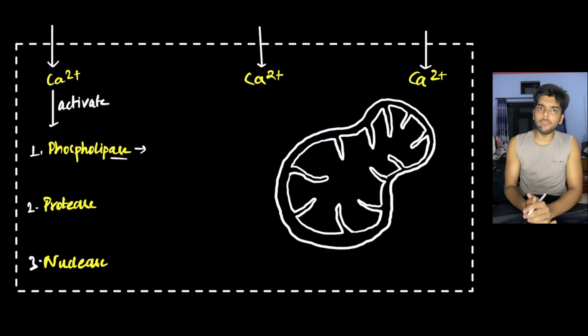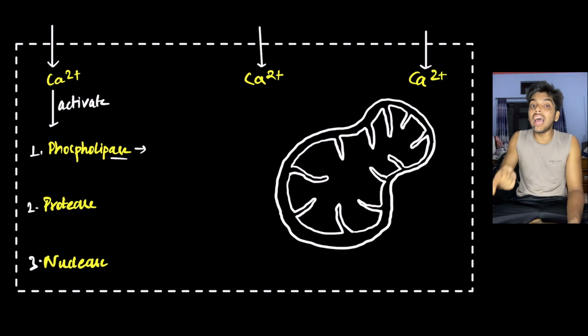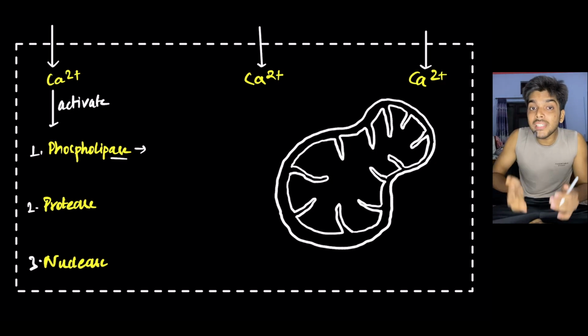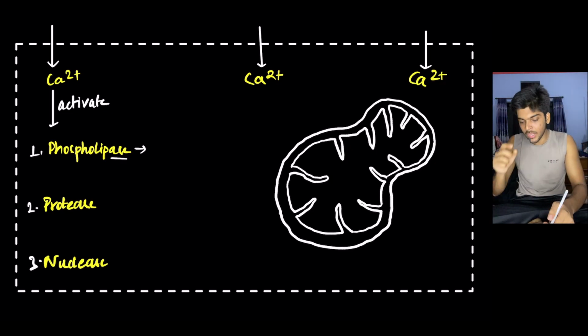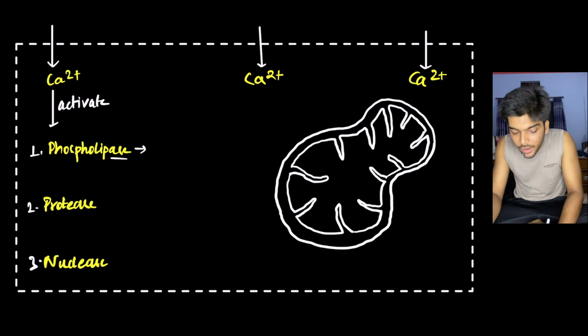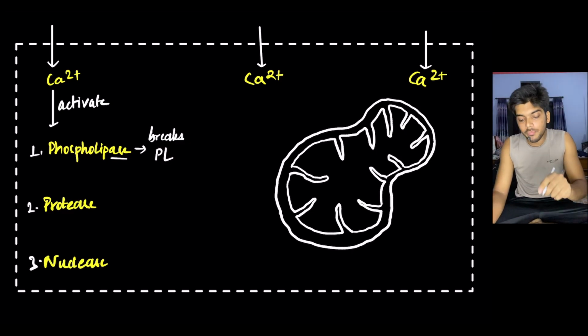And where is phospholipid present? It is present in the membrane of membrane-bound organelle. See, right now I'm talking about the membrane of membrane-bound organelle and not the plasma membrane. Remember that I'm talking about membrane present within the cell. Okay. So what it does is that it breaks down the phospholipid of the membrane of membrane-bound organelle.